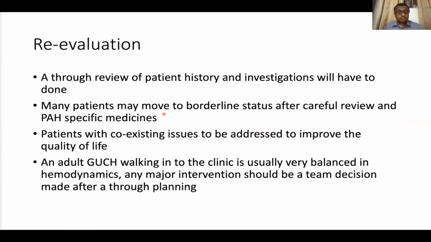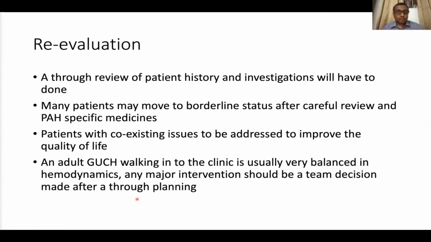The fact of the matter is that many patients may move to a borderline status after careful review and PH-specific medicines, not a clear-cut operable extent, but in the borderline zone, which makes it even more challenging. Patients with coexisting diseases, maybe acquired heart disease like valvular heart disease, will have to be addressed to improve the quality of life.